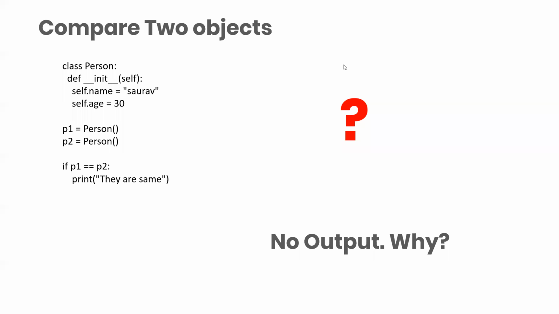See, in P1 did we have anything like this? In P2 did we have anything like this? We are comparing two objects, so the object location is getting compared. We are not comparing two objects' attributes. We are not comparing their methods. We are comparing their locations. Obviously, I told you that two objects will never have the same location.